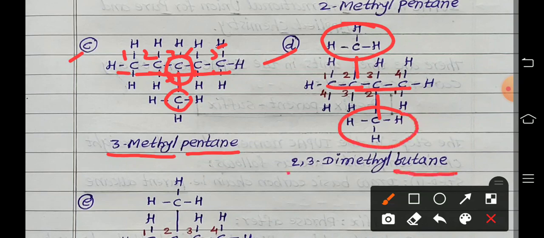So the name is 2,3-dimethyl. Di means what? Di means 2. Two methyl groups attached at carbon number 2 and 3. So the name is 2,3-dimethyl butane.